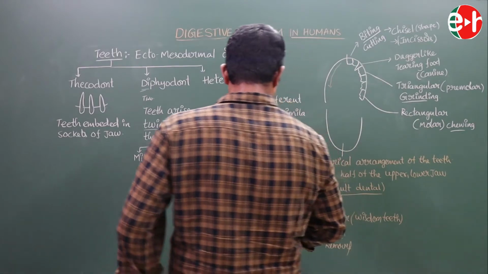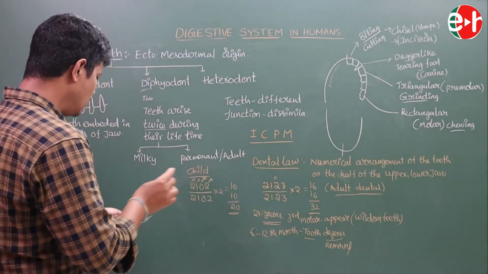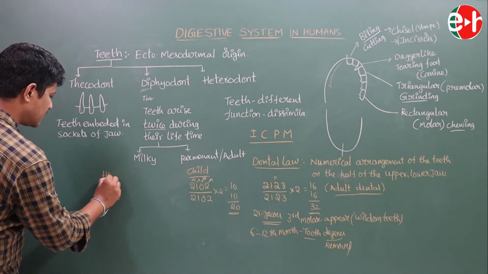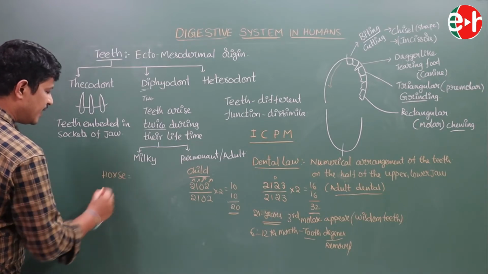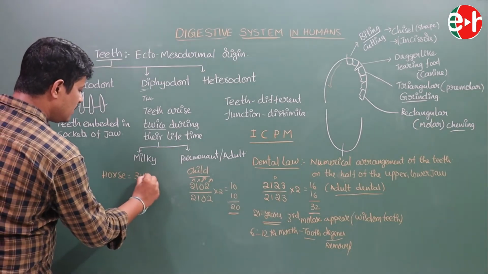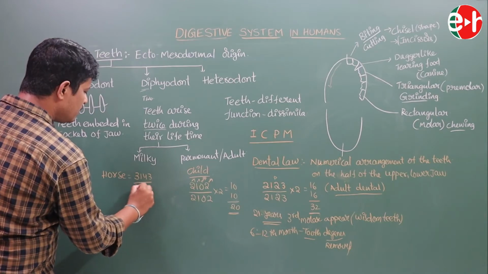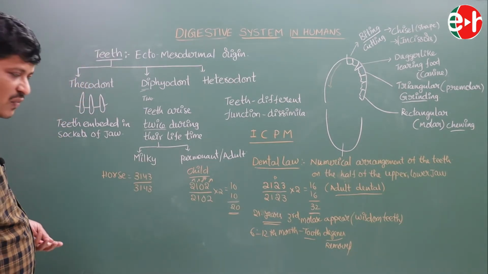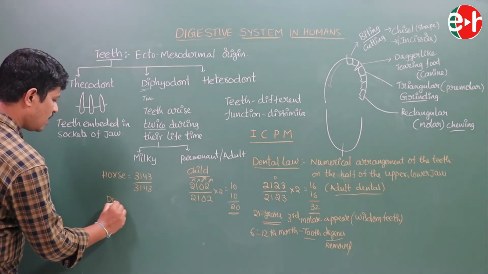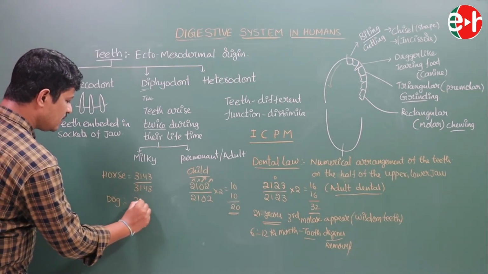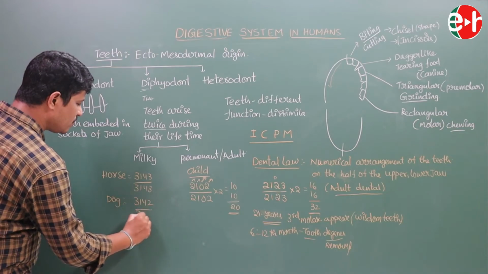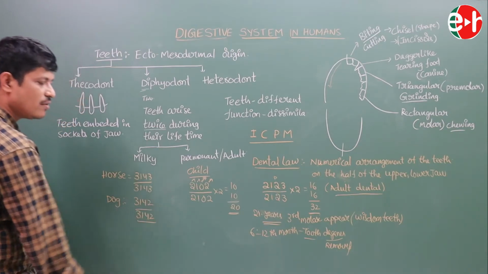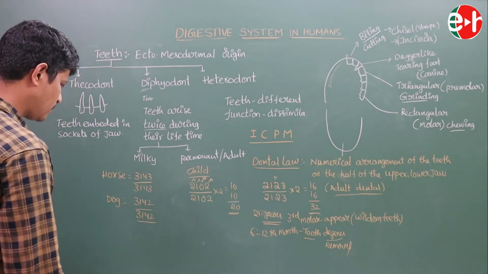And this is wisdom teeth. See, one more. In horses, the dental law is 3143 by 3143. This is the dental law of the horse. Whereas the dog dental law is 3142 by 3142. It is the dental law of the dog.